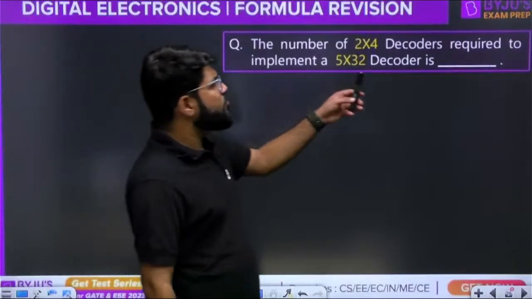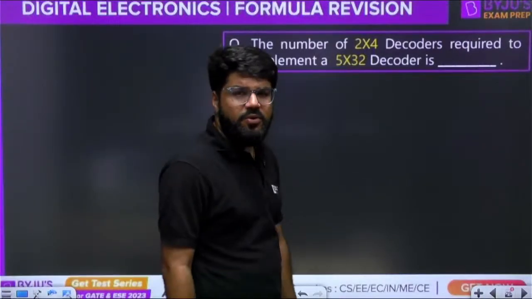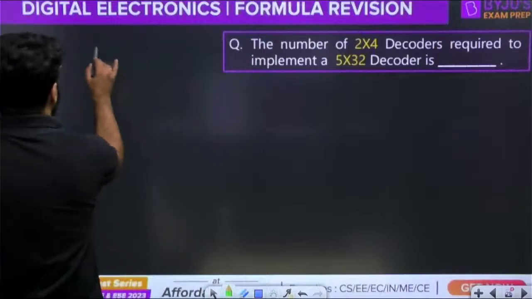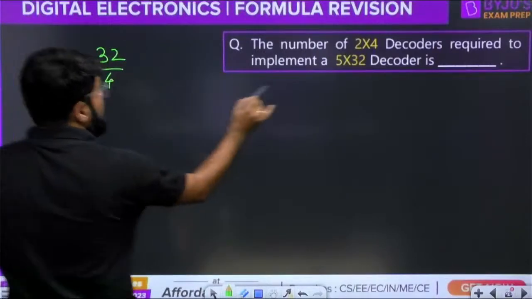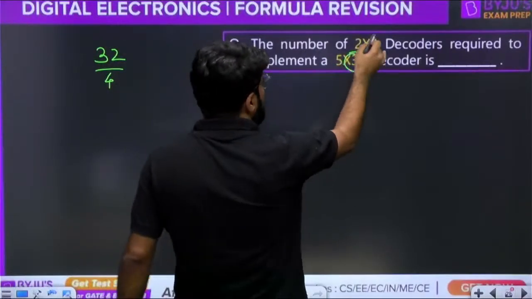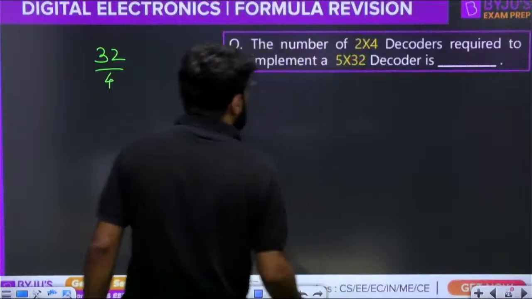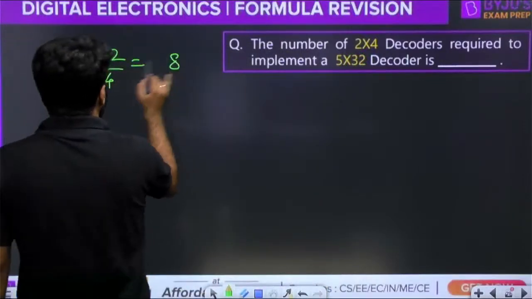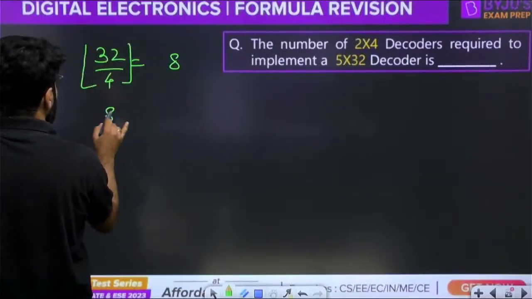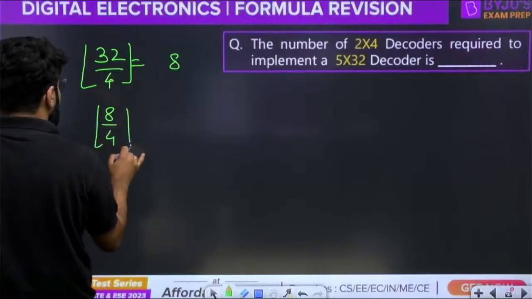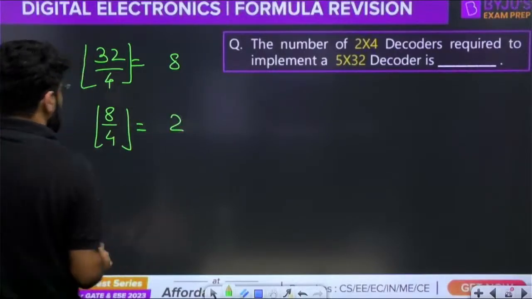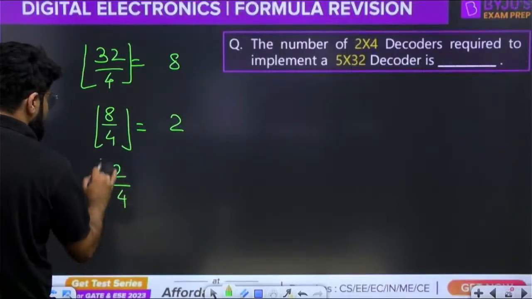How many 2x4 decoders are required for 5x32? Same procedure, sir. 32 divided by 4: number of outputs in the required decoder divided by number of outputs in the given decoder. 32 by 4, 8. This is the integral part, so the floor is the same. 8 by 4, that is 2. 2 by 4, 0.5.